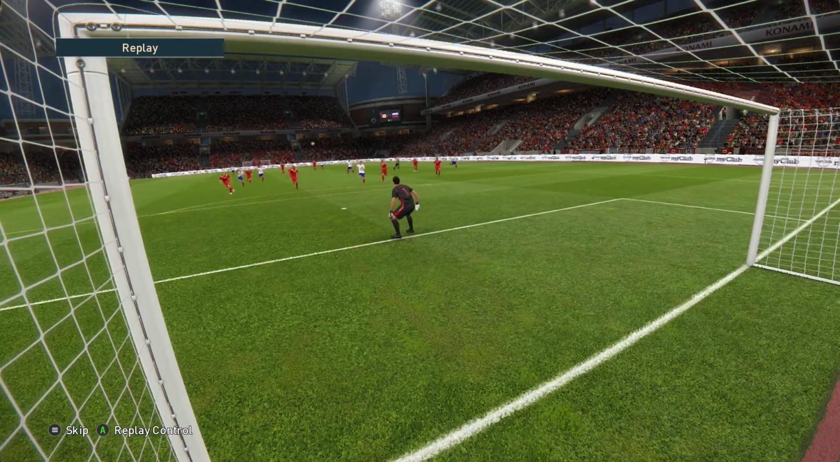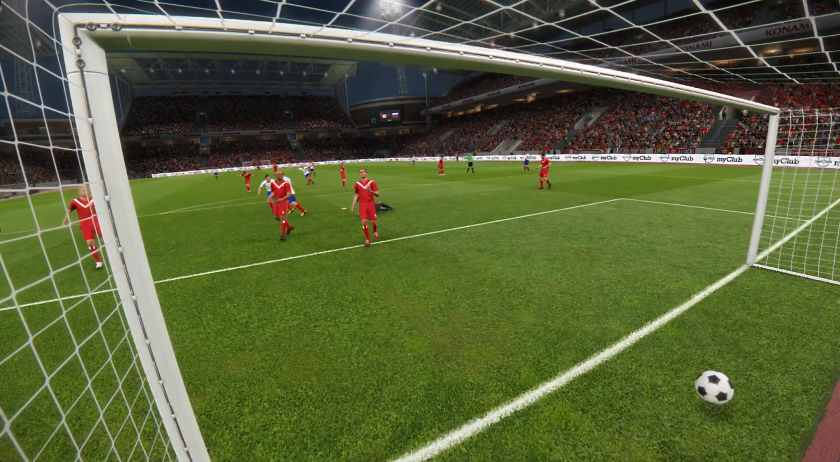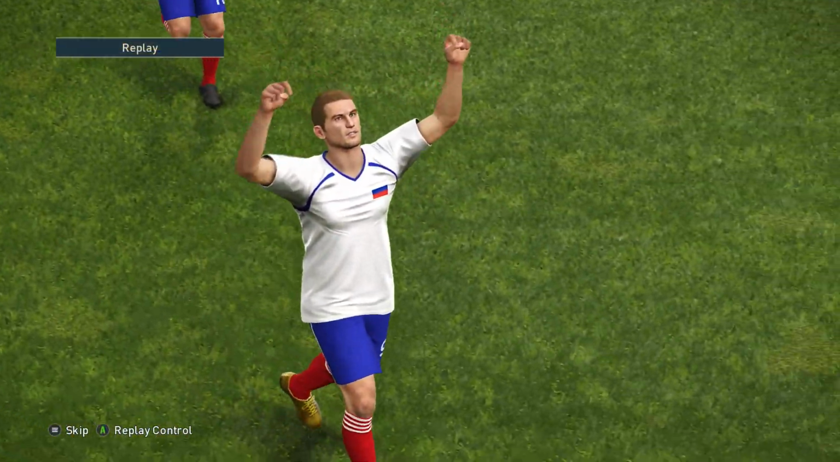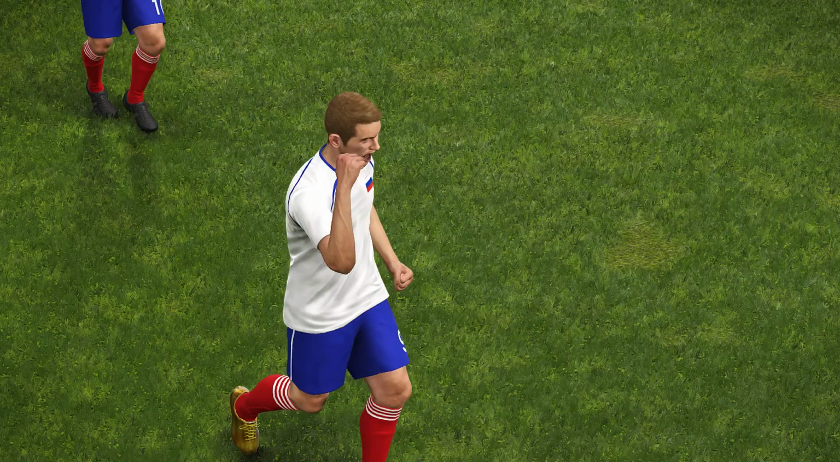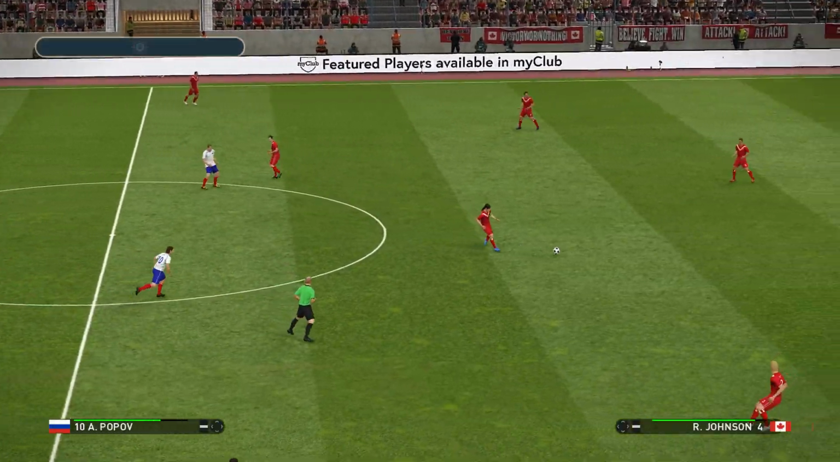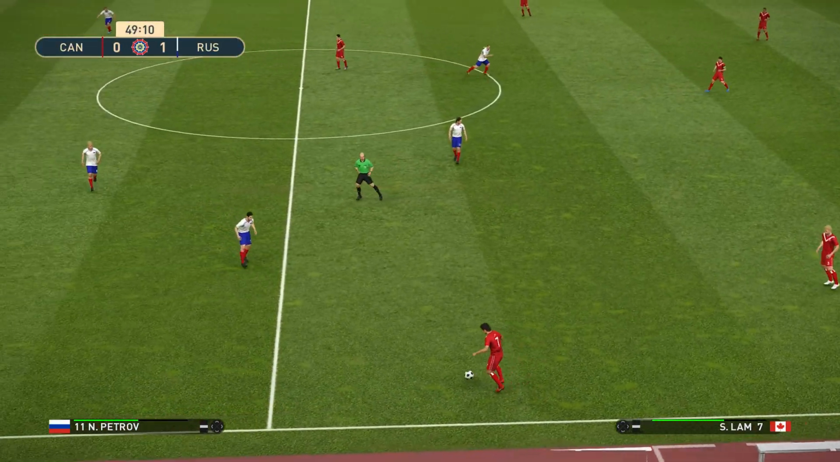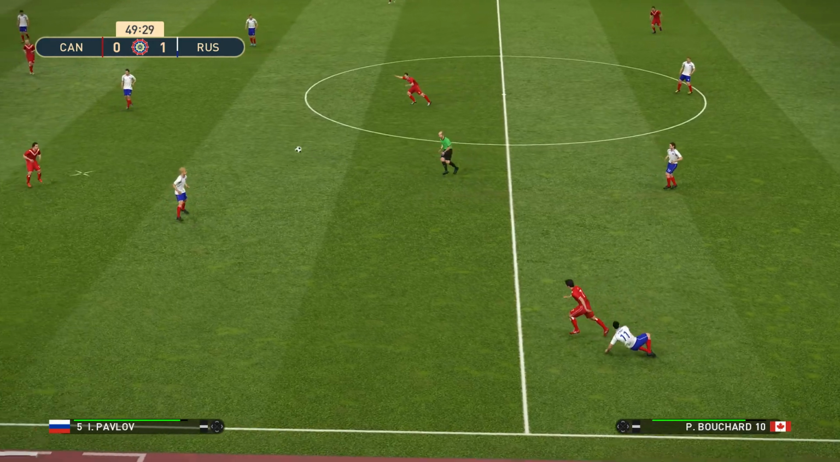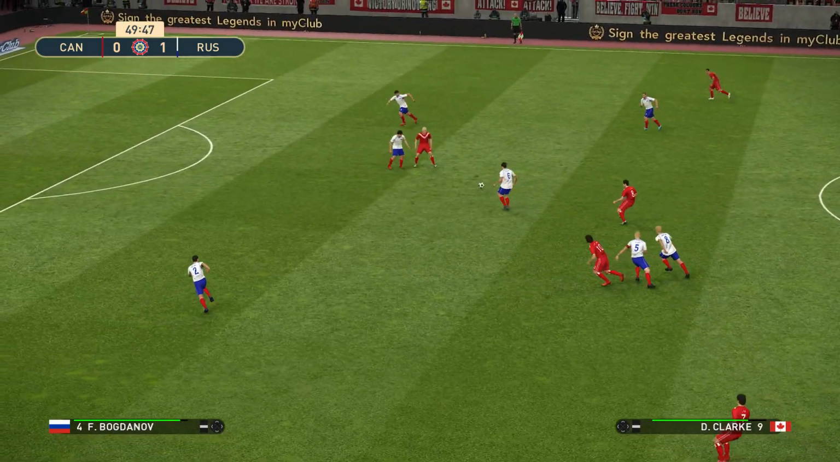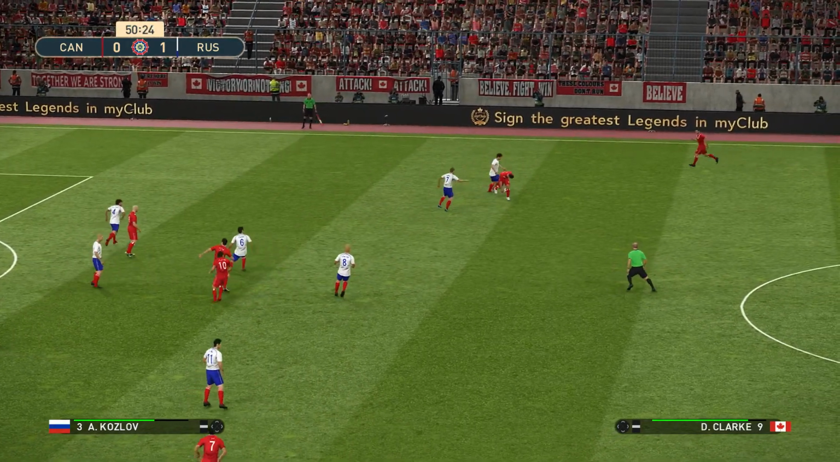Lovely dink over the Canadian defense, and a cool finish from Smirnov. It's Canada 0, Russia 1. Are Canada gonna drop their first points this season? Remember, they won their opening 2 games. This is week 3, remember?